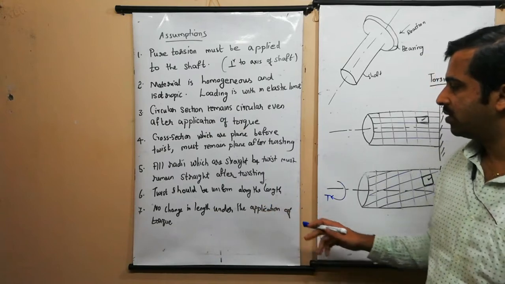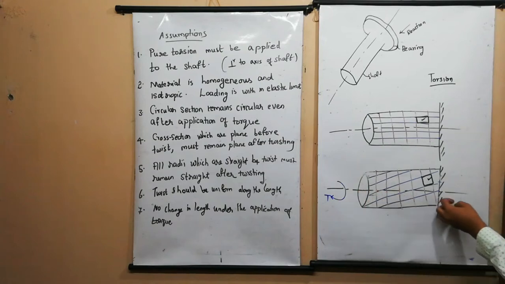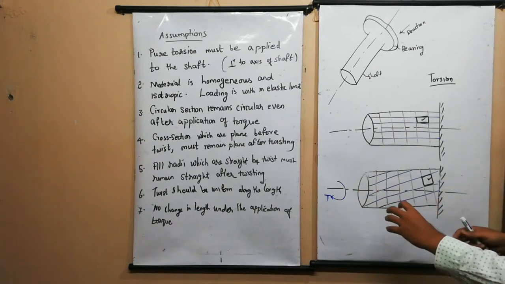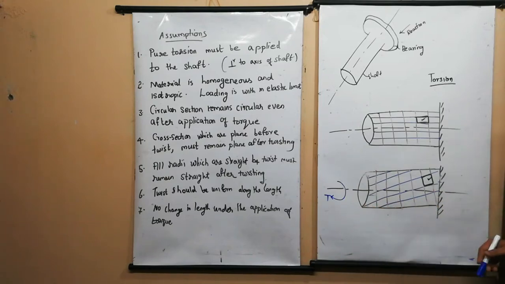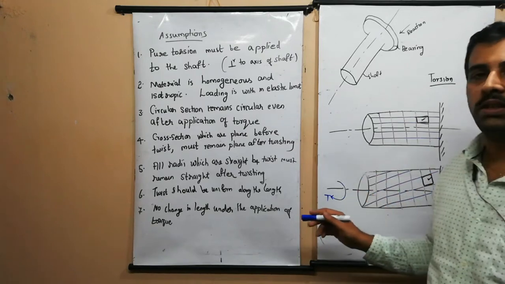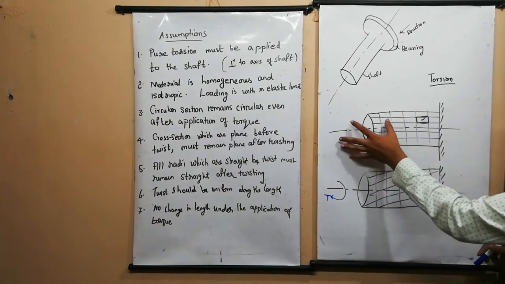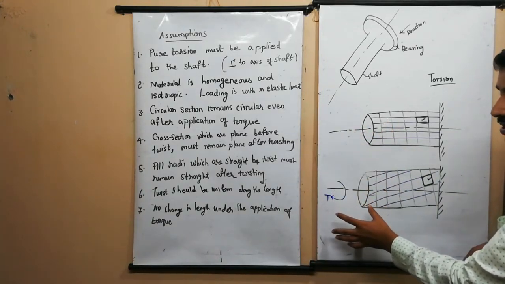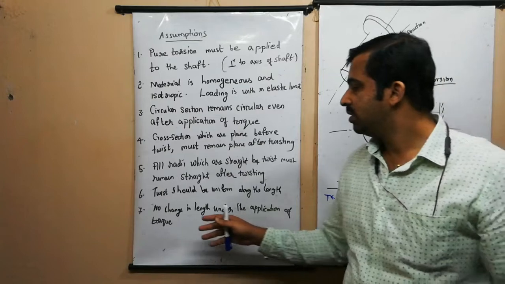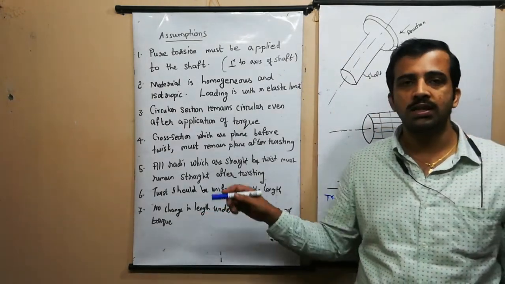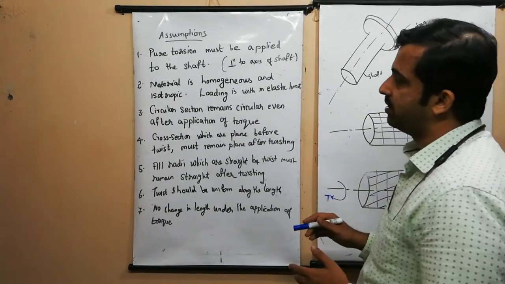Now the twist should be uniform across the length. Here we can see that under the application of the torque, a twist has occurred, and through the entire length of the body, the twist should be uniform. The twist should not attain different values at different points. So through the entire length, the twist should be the same. Now, no change in length under the application of the torque. Here is the absence of torque, here the presence of the torque. The length is neither increasing nor decreasing. The length is the same. So the length should not vary under the application of the torque. So these are the main assumptions that we use for deriving the torsion equation.